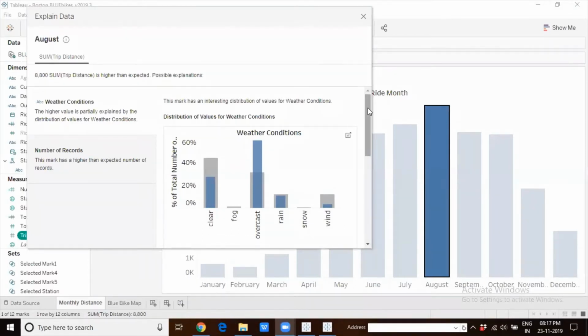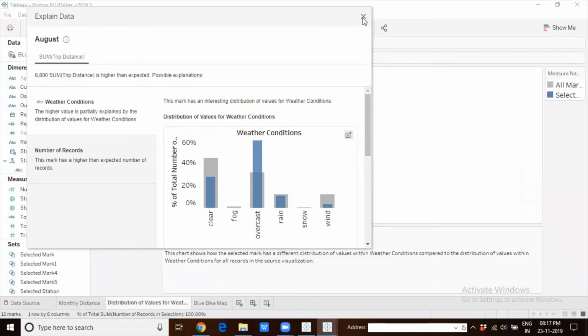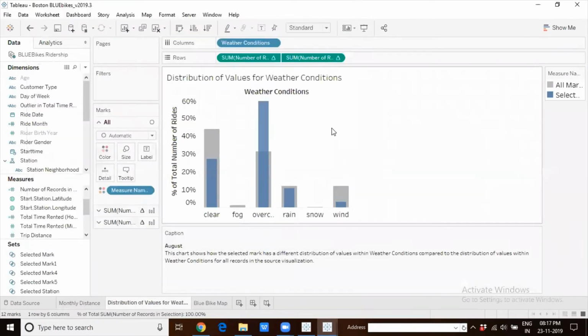Now, maybe we are not able to understand this chart so well. Maybe we want a better view of it. Then you can simply click on this icon, which will open this view in a new worksheet altogether. So when I click on that icon, you can see how Tableau has given me the worksheet. I'll close this. The overcast conditions seem to be very favorable in August.